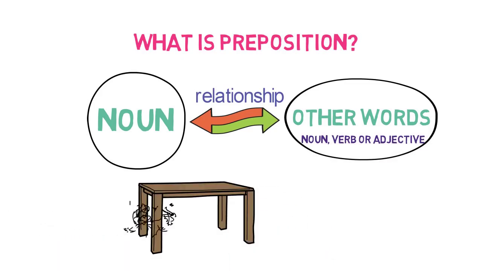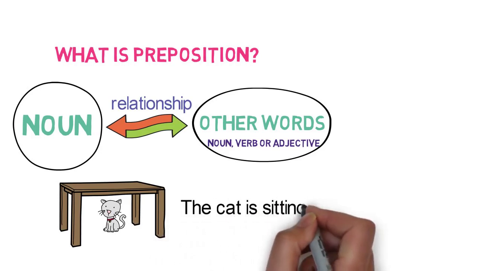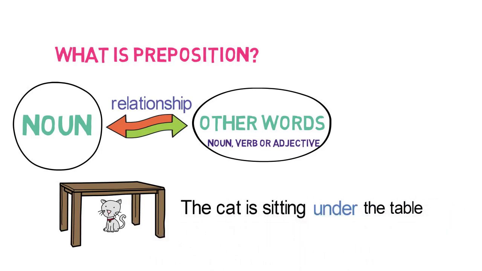The cat is running, and now where is it sitting? The cat is sitting under the table. Here, under is used to link table, which is a noun, and the sitting placement of the cat.